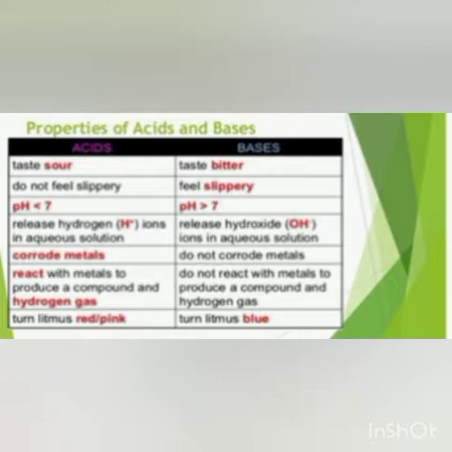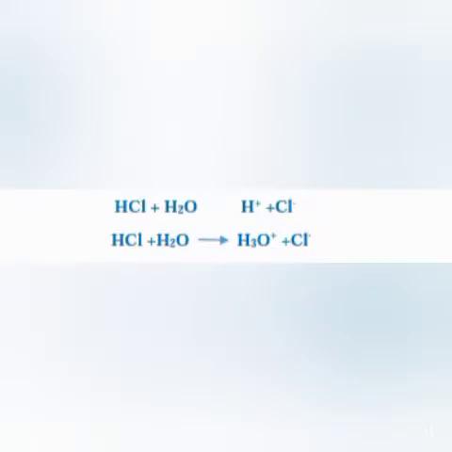Now you see here, a very important point, that acids release H positive ions in aqueous solution. Now you can see the equation here, where it is written HCl plus H2O gives us H positive and Cl negative ion. So what does acid do?